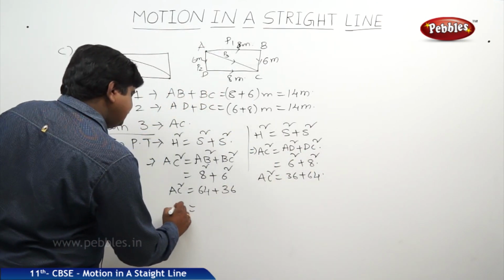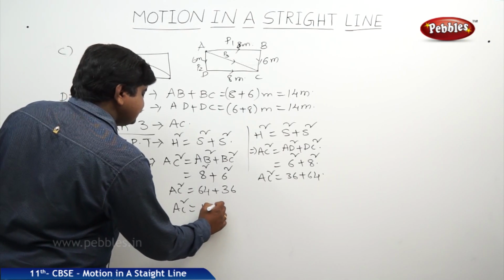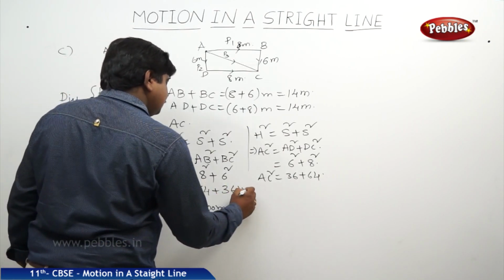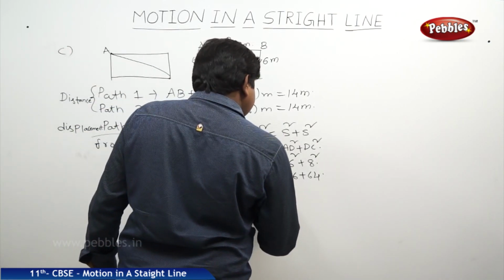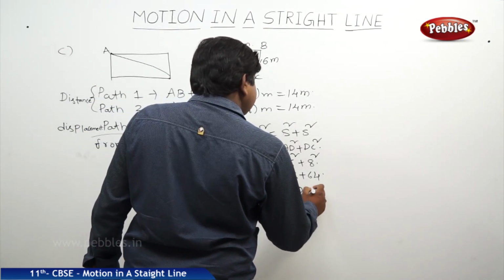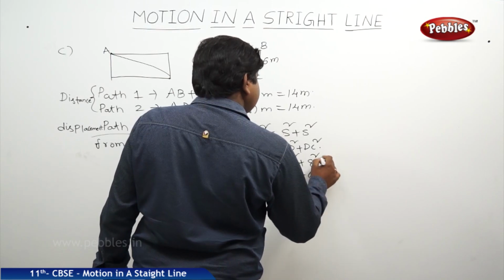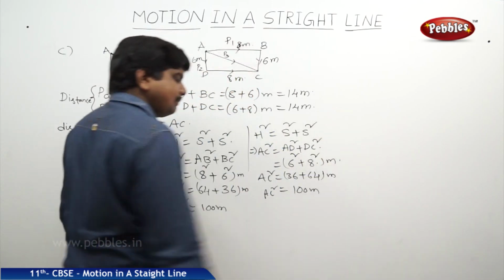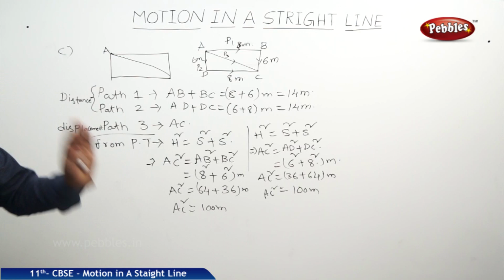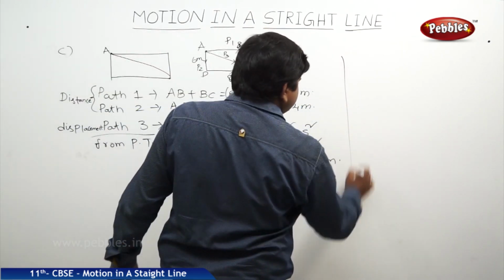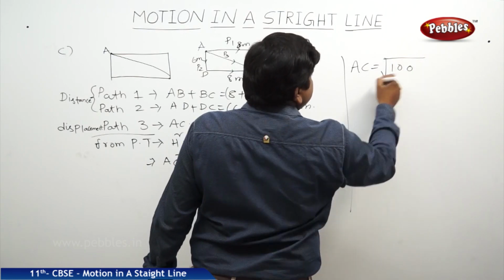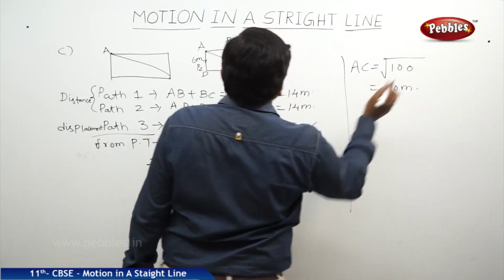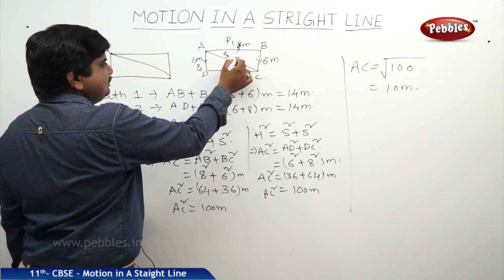Anyway, we will get AC square is equal to 100 meters. AC is equal to square root of 100, nothing but 10 meters. So this A to C is 10 meters.